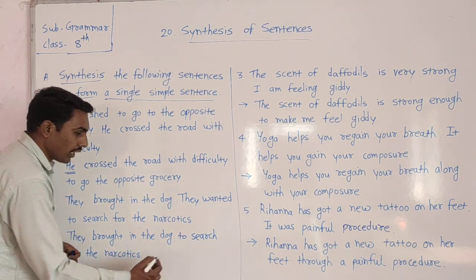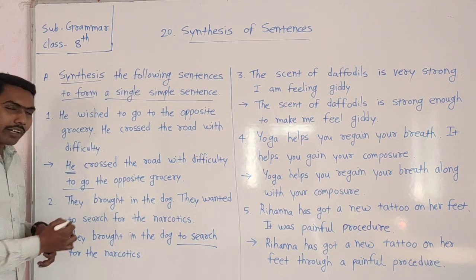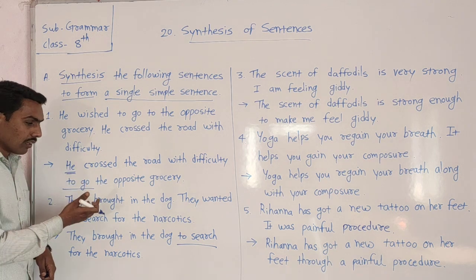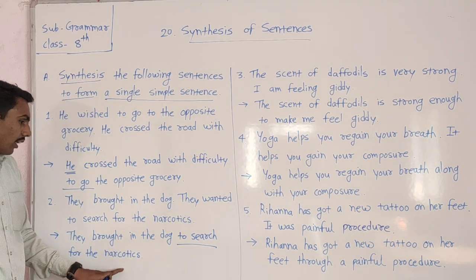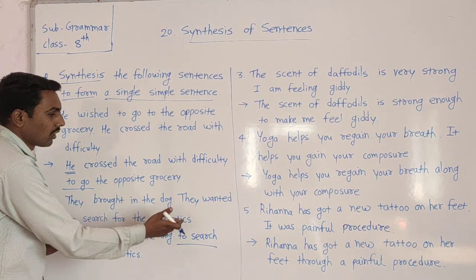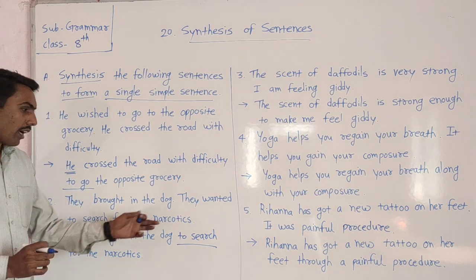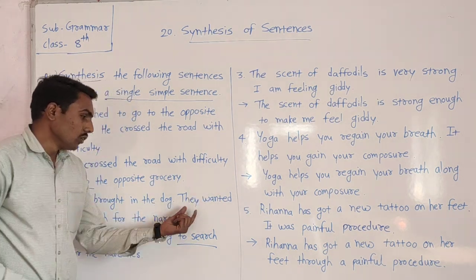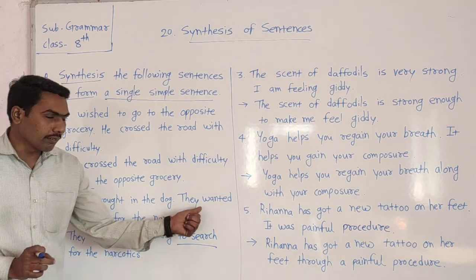We use the infinitive here. Here also we use to go. Are you getting that? To plus verb. In the second sentence, to search for the narcotics. We remove that subject part. Are you getting that? आपण या वाक्यातील जो कर्ता आहे तो वगळलेला आहे. इकडे पण ते आहे, इकडे पण ते आहे.